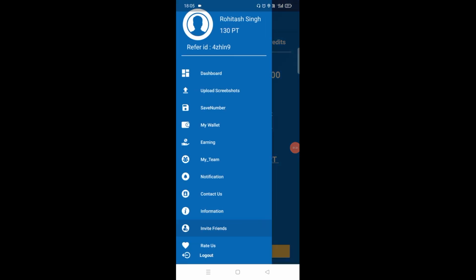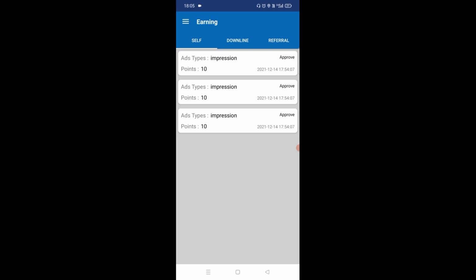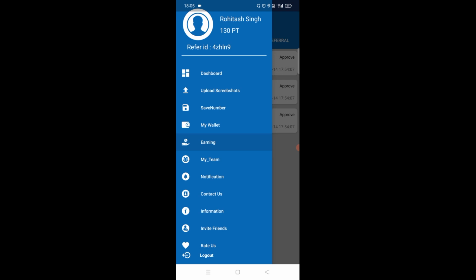And friends, after that click on the three lines again, and here you can see the option Earning. Click on Earning, and here you can see what you earn. See Impression, it shows how many apps you downloaded, and how you earned from these apps, and so on. So the next option is My Wallet.